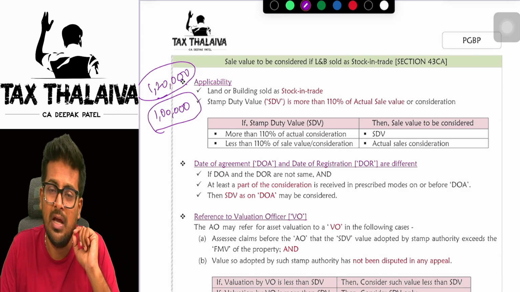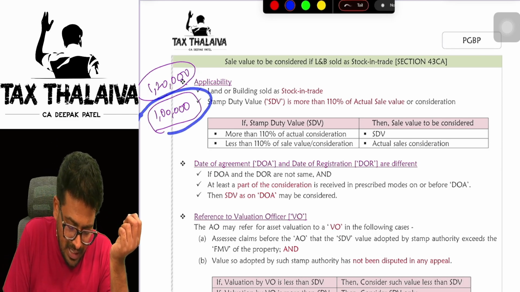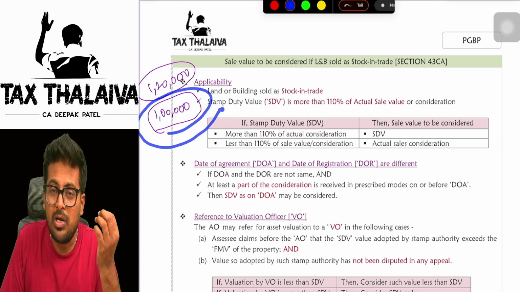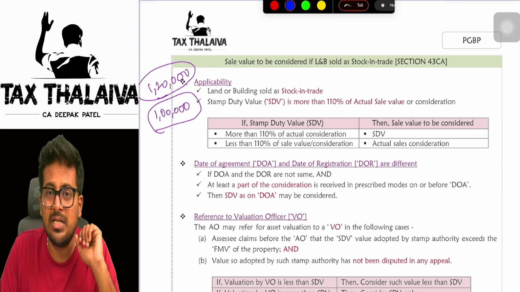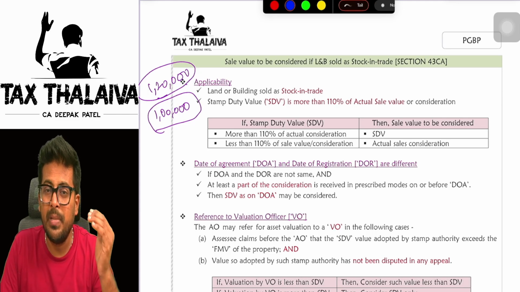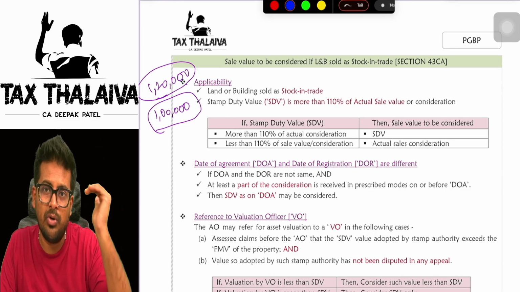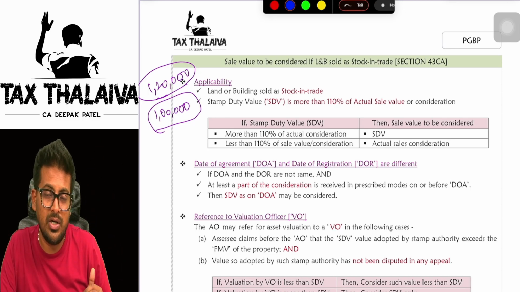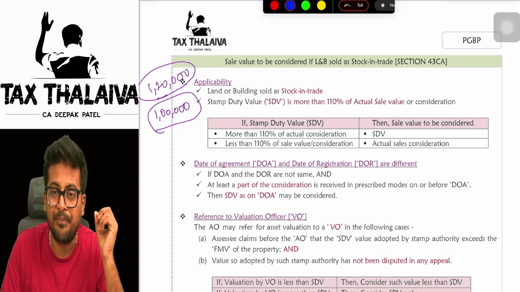That is called a stamp duty value. But you showed sale value of only 1 lakh rupees, no boss. Means because of showing 1 lakh rupees, the tax authorities will lose tax revenue or not? Yes or no? Because if your sale value reduces, profit reduces, then tax will reduce. That is why the stamp duty values are decided.